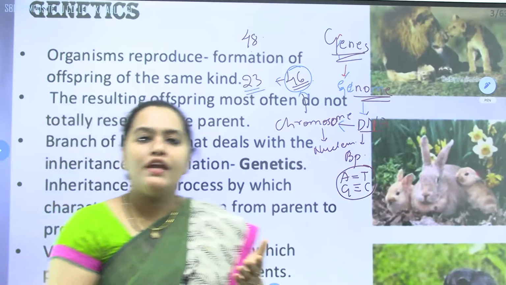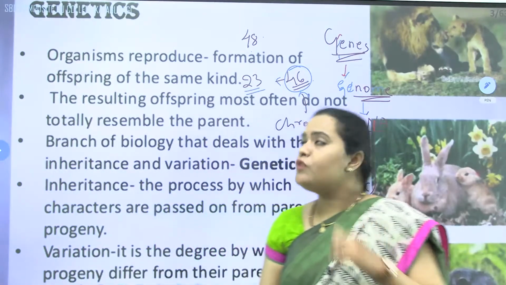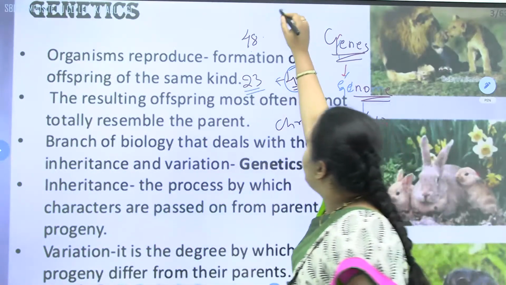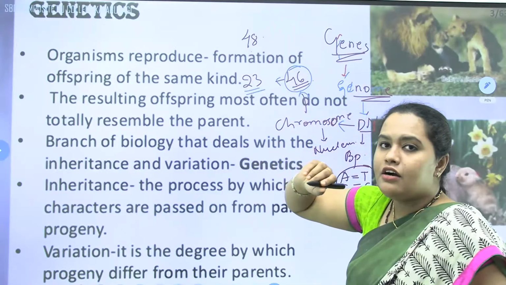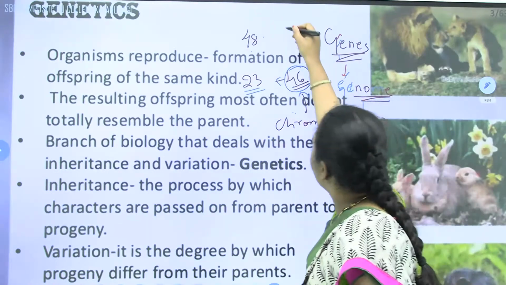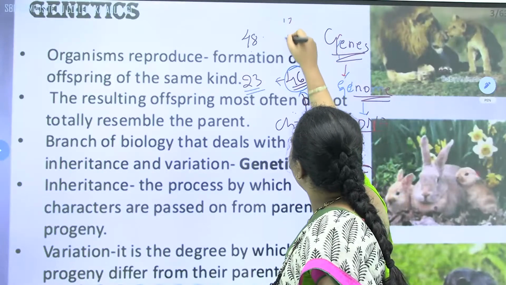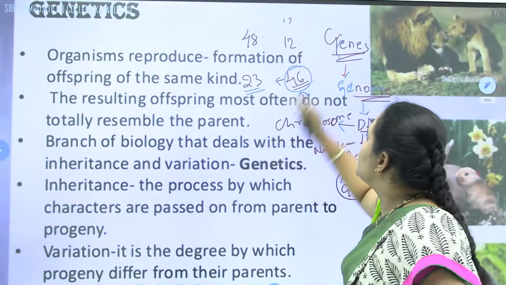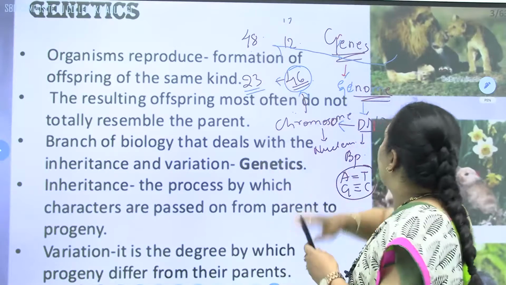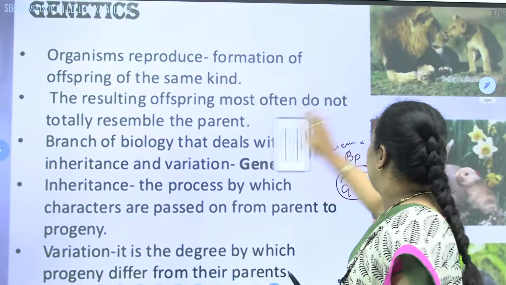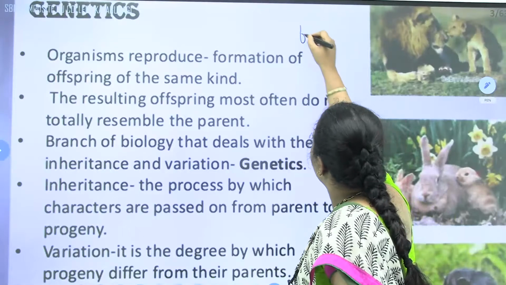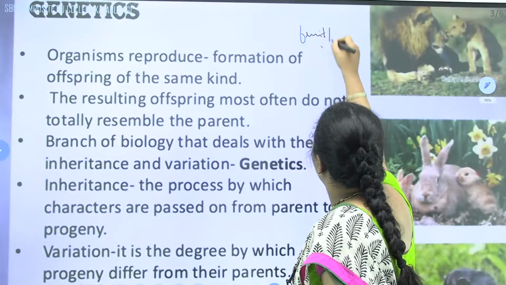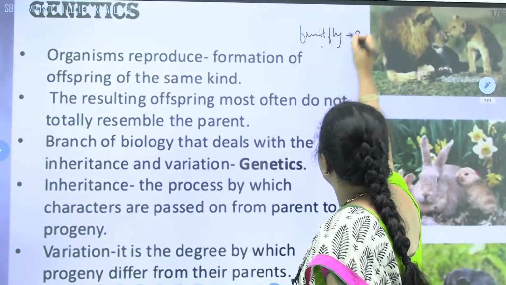Whereas in the fruit fly, Drosophila, the number of chromosomes is 8.